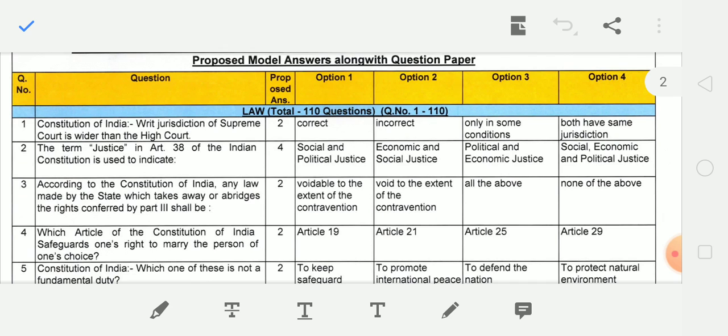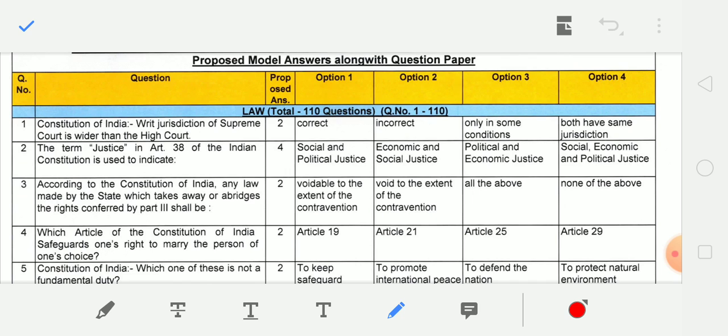wider than the High Court. And what is the correct option? It is incorrect because High Court का jurisdiction सुप्रीम कोर्ट के jurisdiction से जो रिट jurisdiction है वो wider है। Next question.